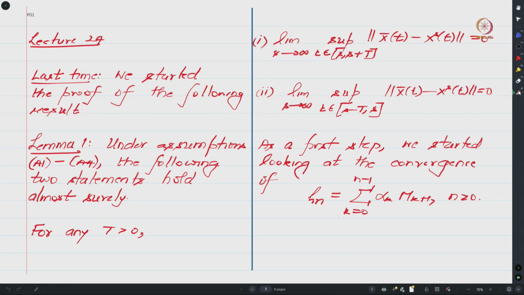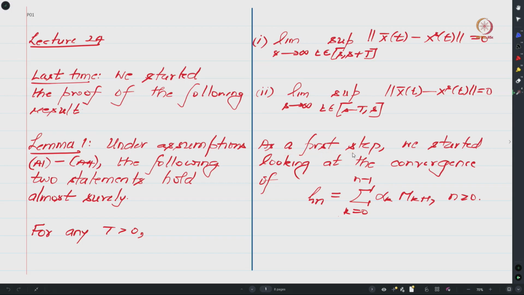So recall that this is the lemma that we are working with, that is, under assumptions A1 to A4 the following two statements hold almost surely: for any T bigger than 0, if you look at the linearly interpolated trajectory and a suitable solution of your limiting ODE, then the distance between them over a window of length T starting from s goes to 0 as the starting point goes to infinity.